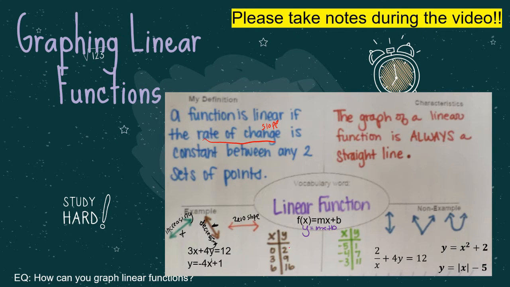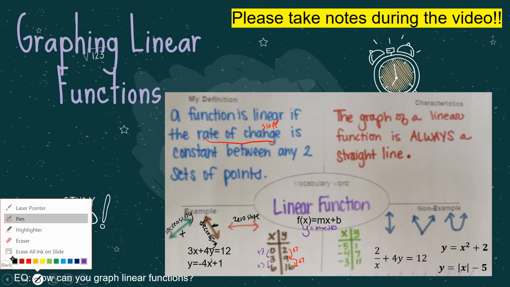So when we go from 2 to 9, we're adding 7. And then from 9 to 16, we are adding 7. And then if you look on the other side, we are adding 3, we're adding 3. So it has a constant rate of change.